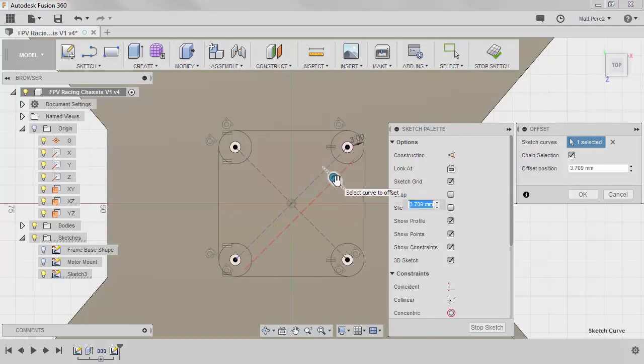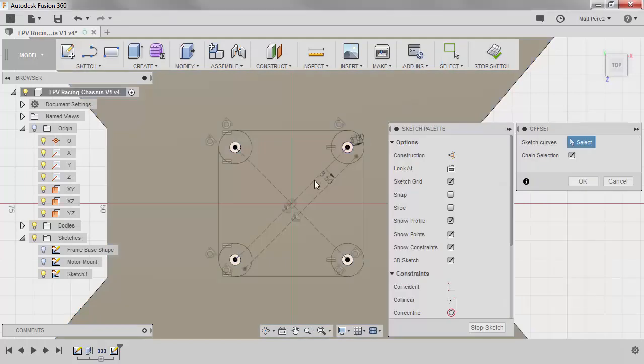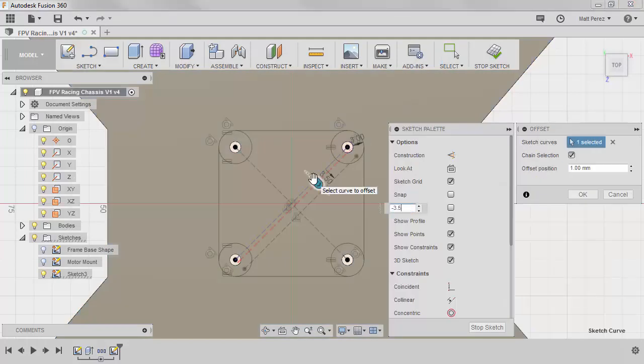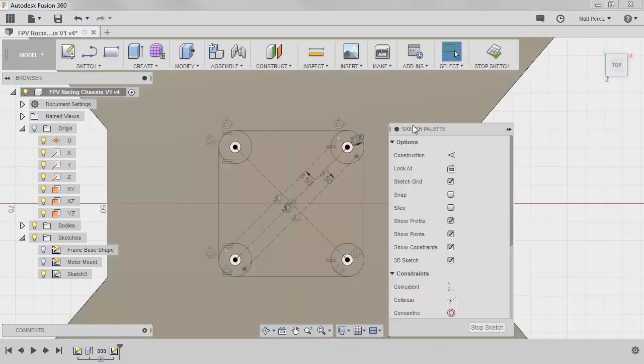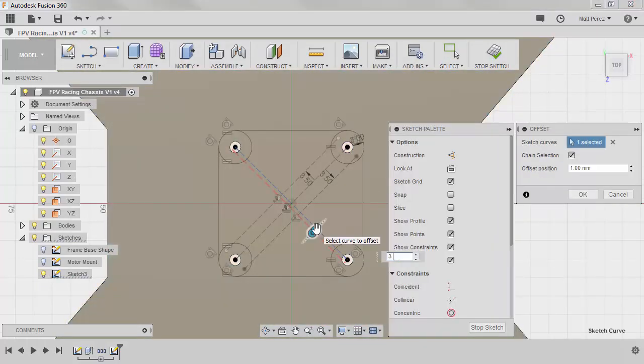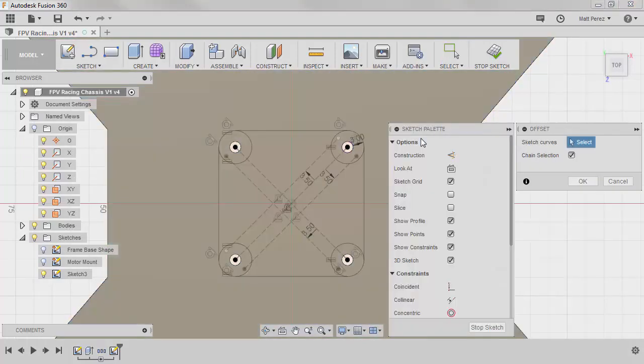We're going to take each of these out 3.5 millimeters because what we want to do is create a 3.5 millimeter offset on each side to create a 7 millimeter rib. 7 millimeters is going to be the amount I'm going to leave on each side as well as insetting from the outside of the chassis.